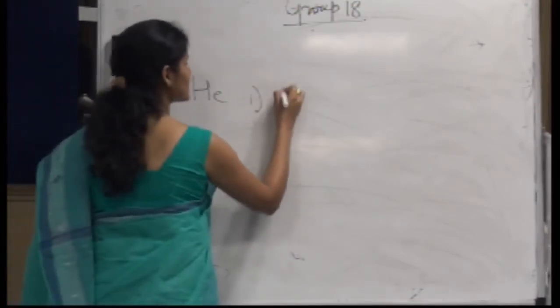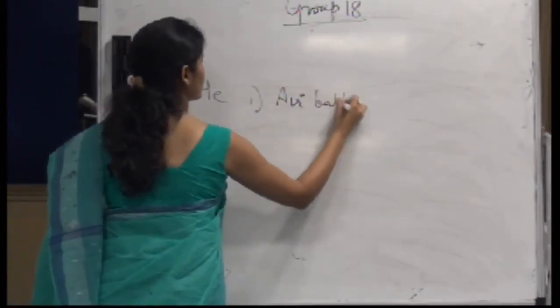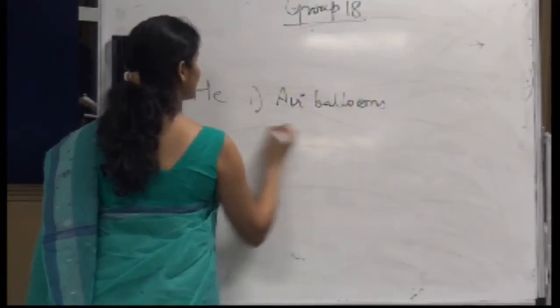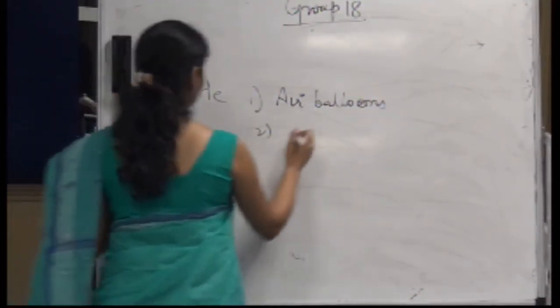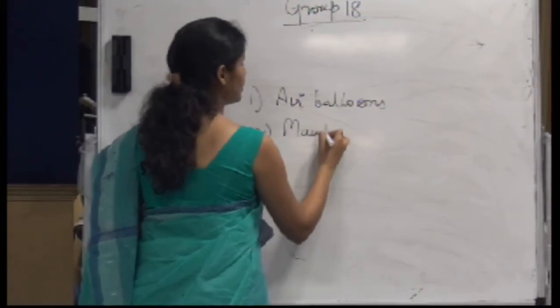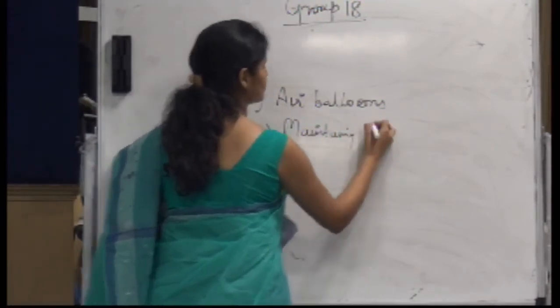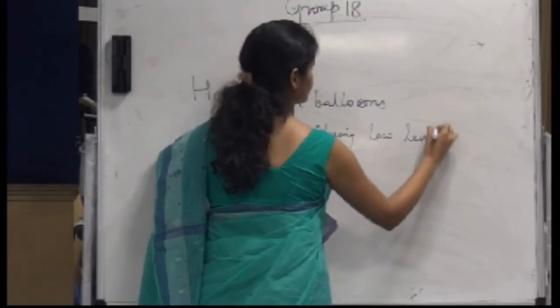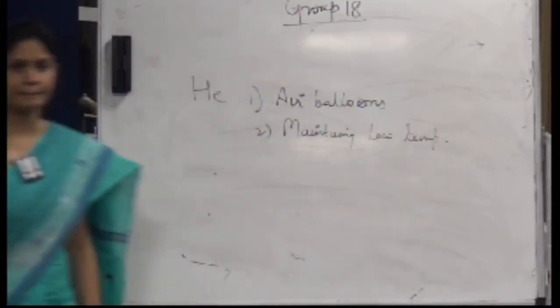So the first use is air balloons, right? The second use is they are used for maintaining low temperature because they are very cool gases.